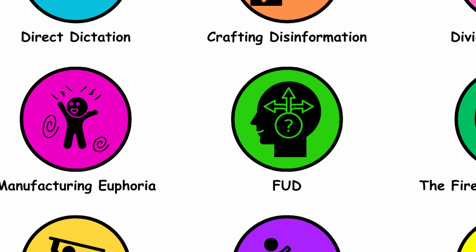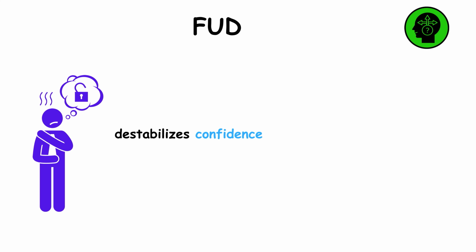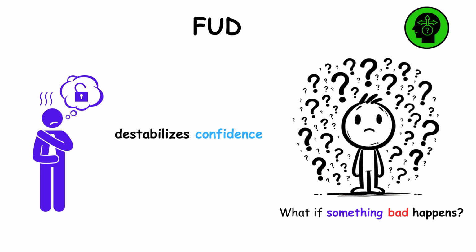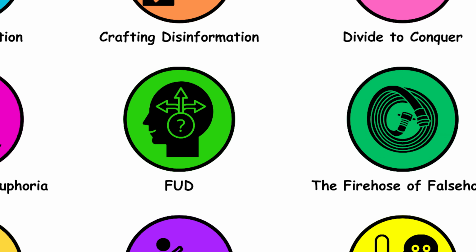FUD. Fear, uncertainty, doubt spreads insecurity. It destabilizes confidence by making people feel anxious about potential risks or dangers. The fire hose of falsehood.